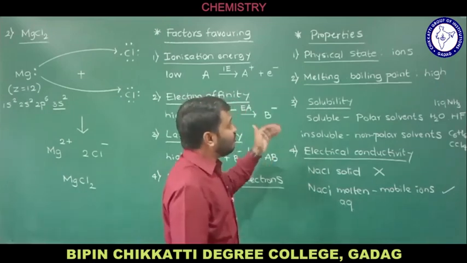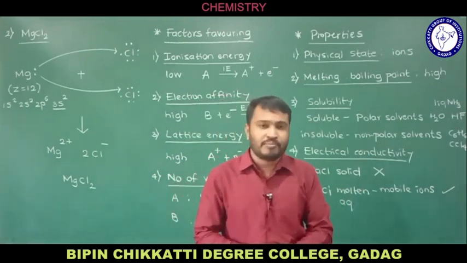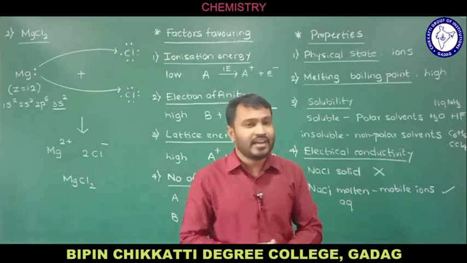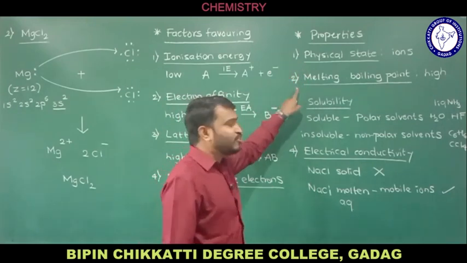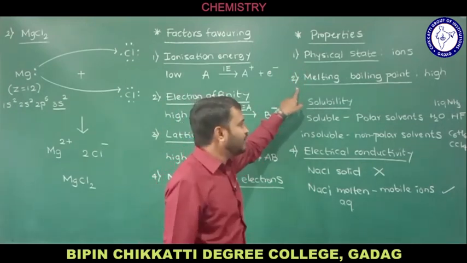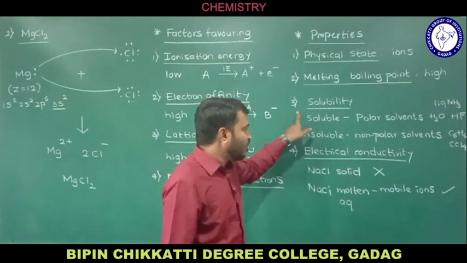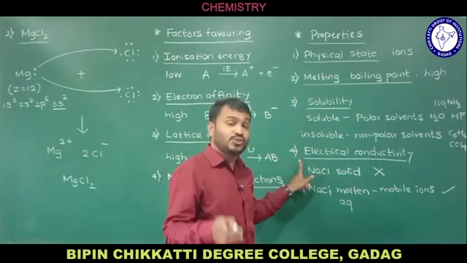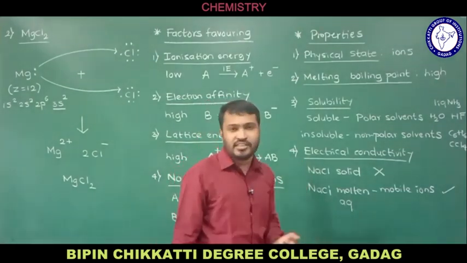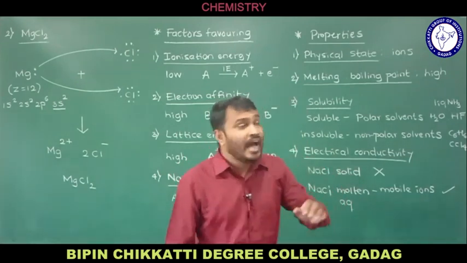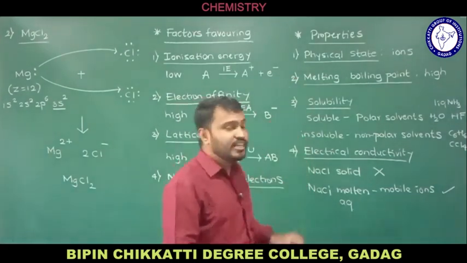So all these are the properties of ionic compounds. Physical state: present in terms of ions. Melting point and boiling point: high. Solubility: soluble in polar solvents and insoluble in non-polar solvents. And electrical conductivity: solid ionic compounds are bad conductors of heat and electricity, whereas molten or aqueous ionic compounds are good conductors of heat and electricity. And I explained the reason behind all four properties. Okay, that is all about the properties of ionic compounds.